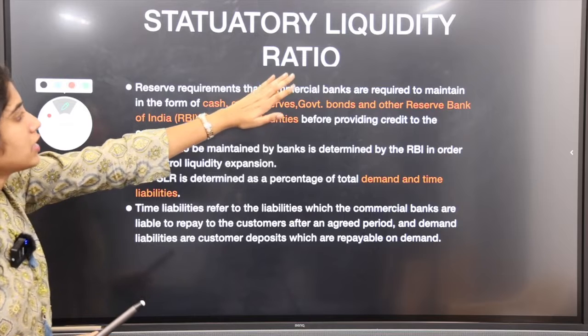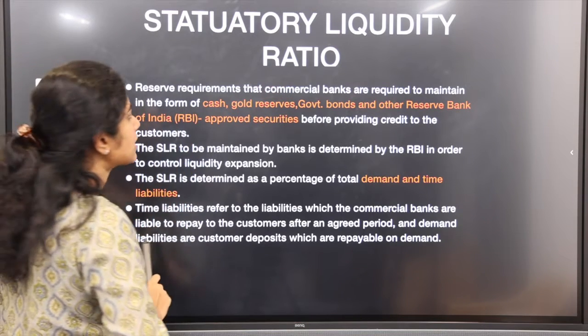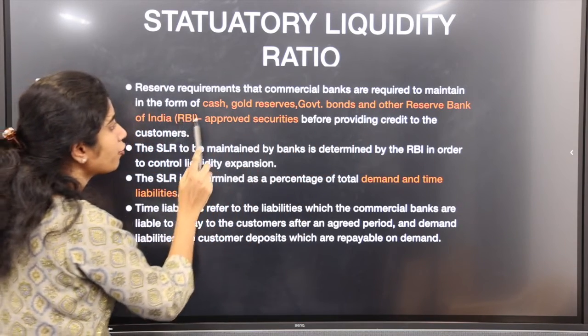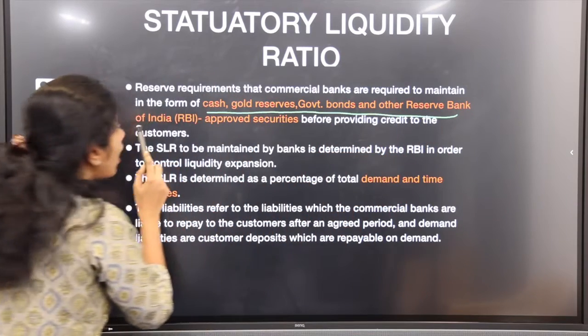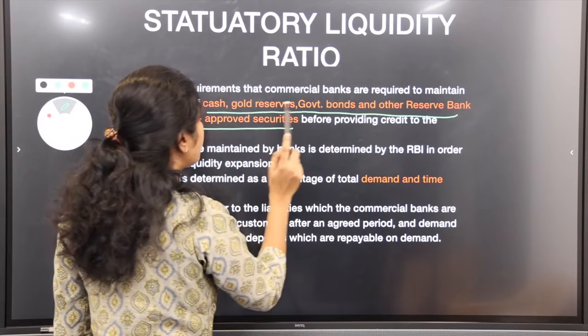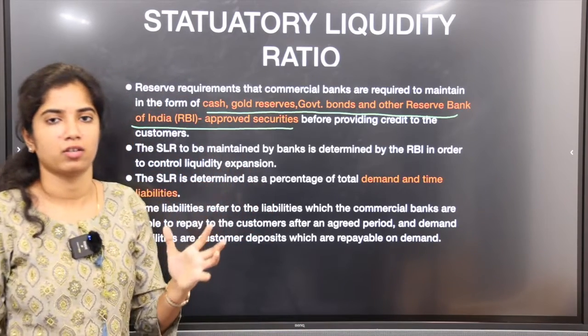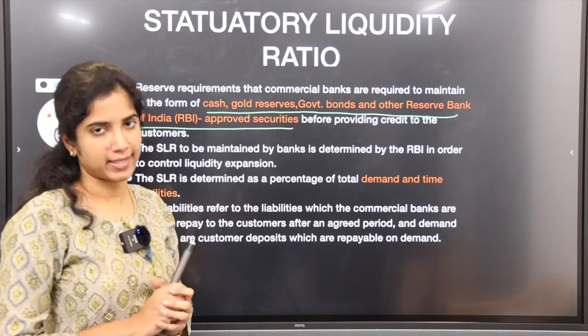So one among that is statutory liquidity ratio. What is this? This is what commercial banks are required to maintain in the form of cash, gold reserves, government bonds and other RBI approved securities before providing credit to the customers. Every bank will have their own assets.